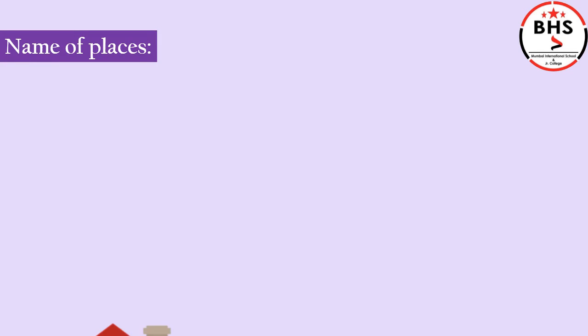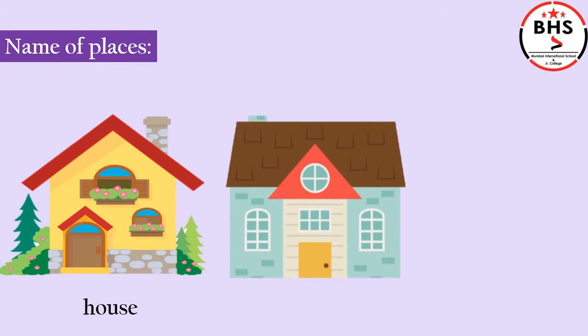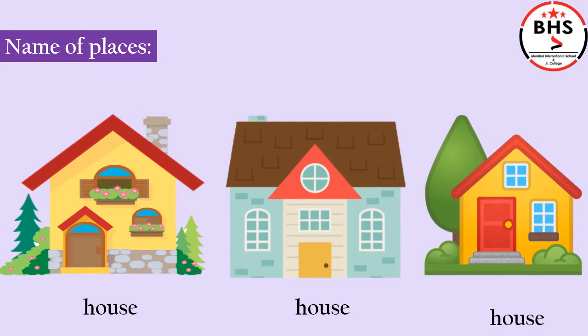Let us now understand about name of places. What is this? House. Children, they are all places of same kind, same type. They are all house. We use the same word, common word, house, for all of them. House is the common word for this type. House is the common noun.